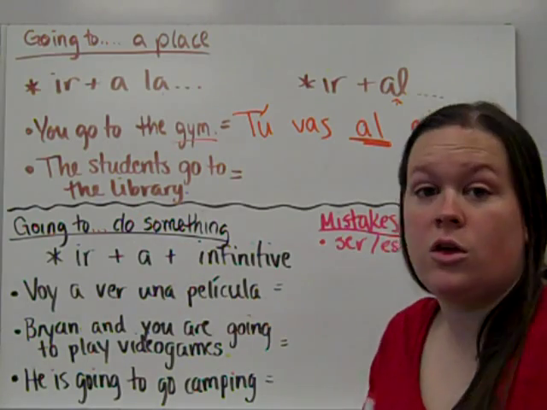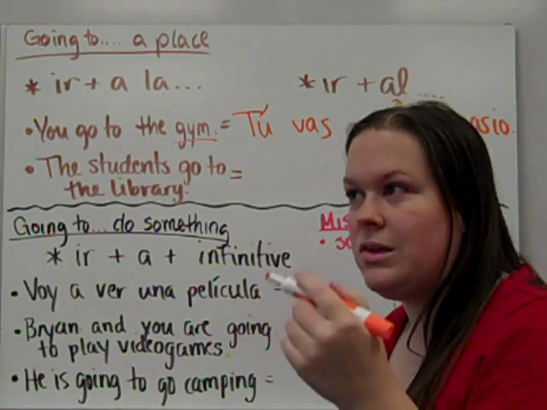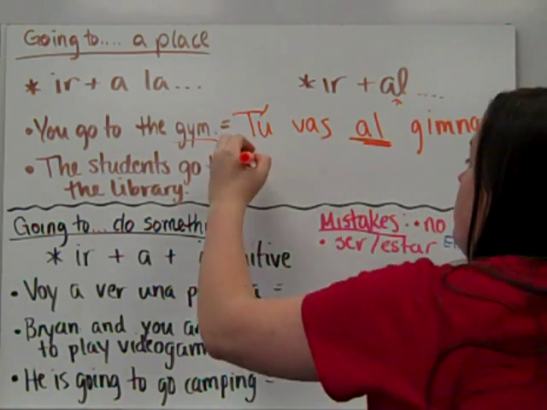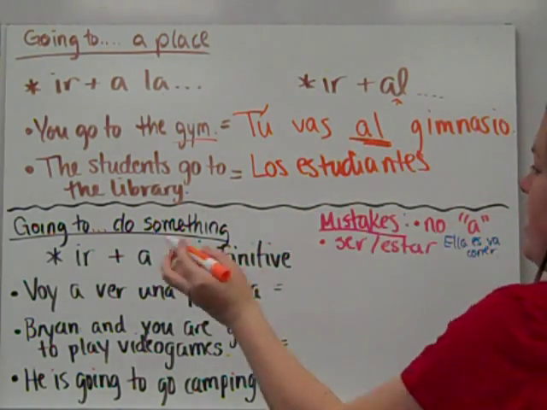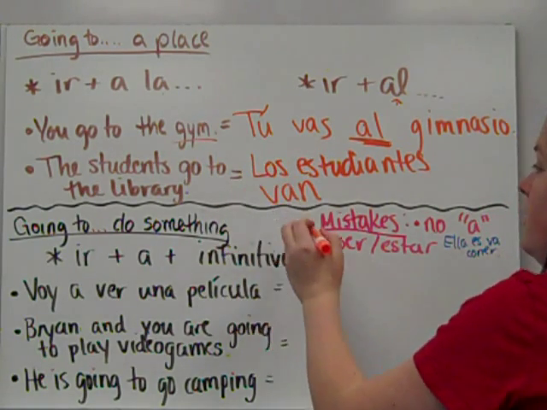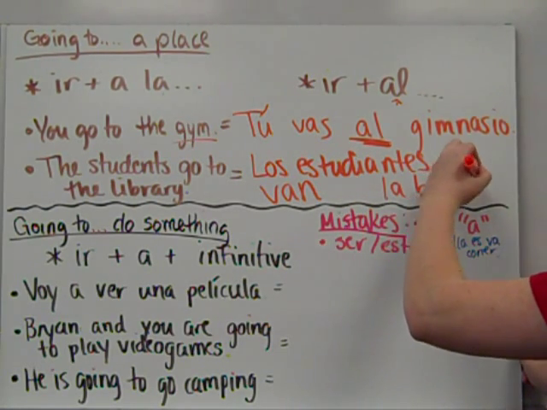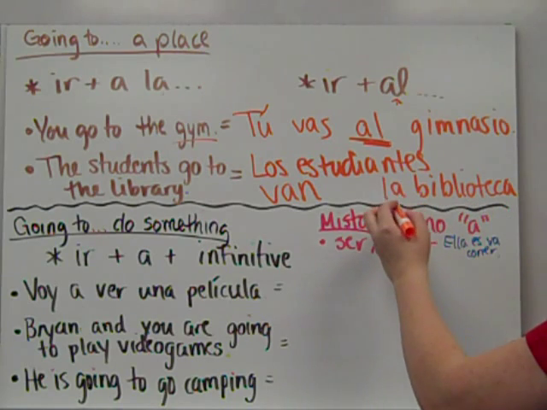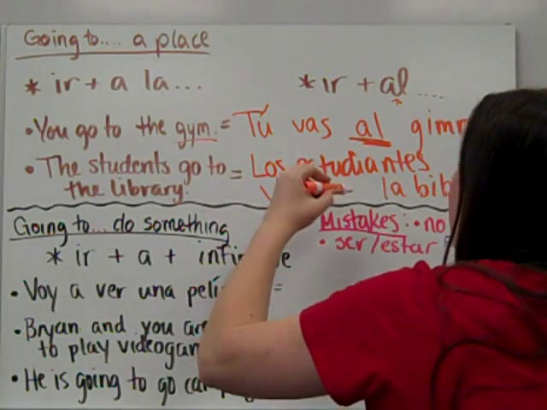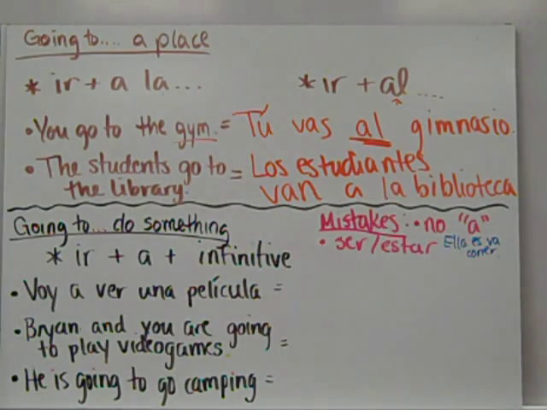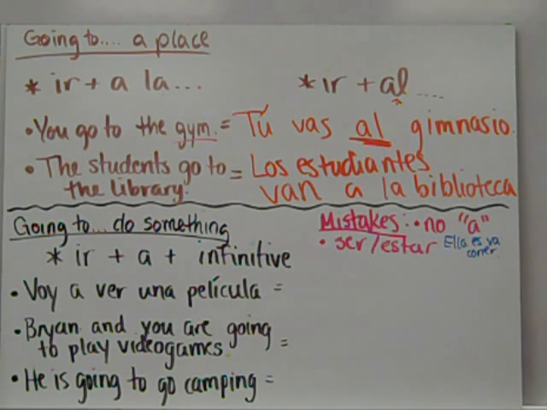Next one, the students go to the library. You can write los estudiantes, or you can write ellos, because the students means they. So I'll just write los estudiantes. They go, so ellos van, to the library. Library is la biblioteca. That is a feminine word, and so instead of writing the form of ir and then al, you're going to write ir a la. So keep the la and just add an a. The students, or they, go to the library.